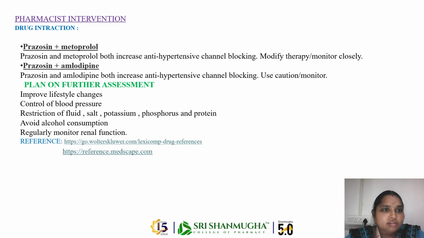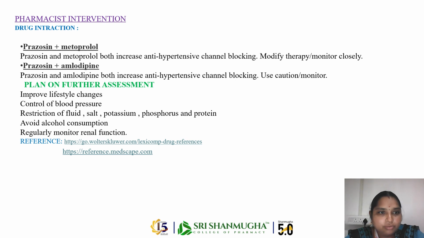On pharmacist intervention: prazosin and amlodipine taken together increase the antihypertensive effect too much, lowering the BP.